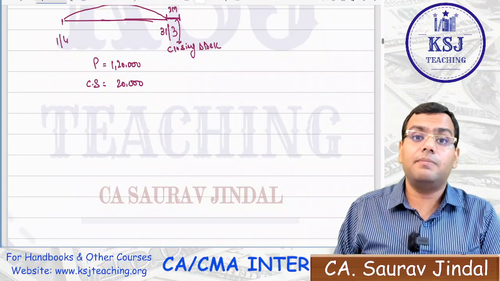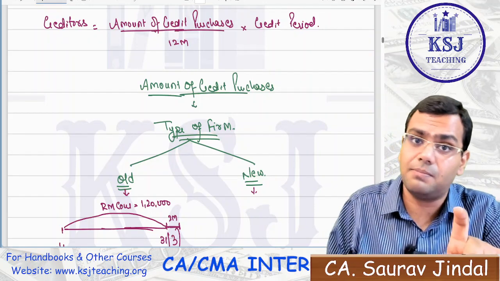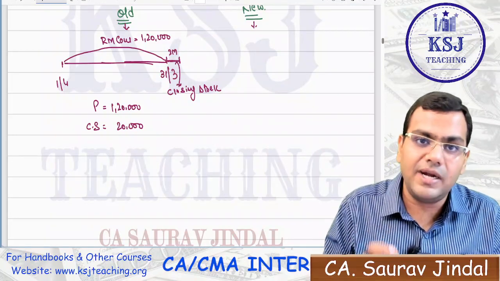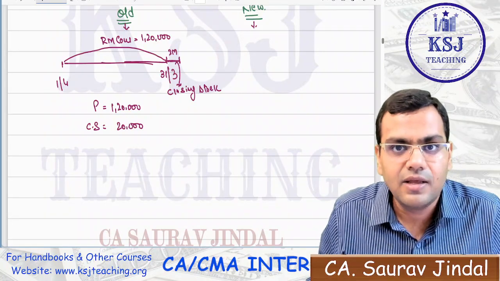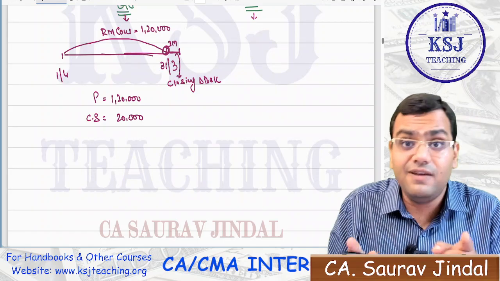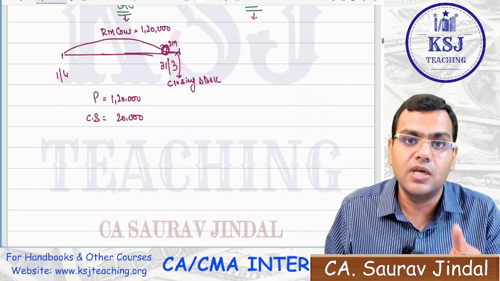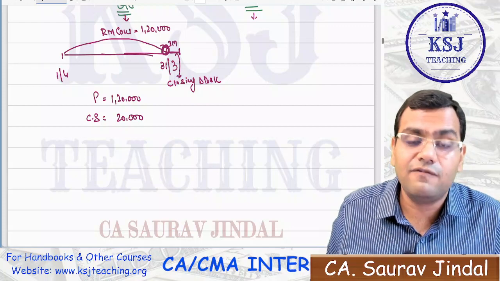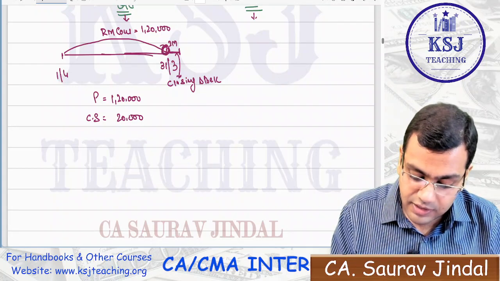If the raw material holding period is 2 months, here the credit period is 1 month only. The credit period is the period allowed by the supplier for the payment. Here the company says the raw material equivalent to 2 months consumption is to be kept in the store. That is the raw material holding period. So at the end of the year, you will have to keep a material equivalent to 2 months. Now, when will you purchase this material? Sir, you will have to purchase it on 31st of March or before 31st of March, in the current period itself. If you have to keep the material for the next 2 months, you have to purchase it on this date or before that.